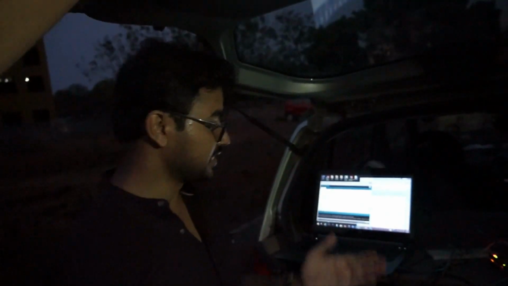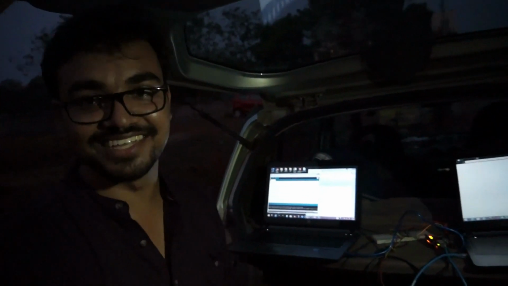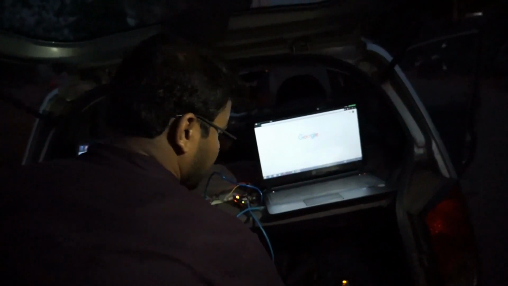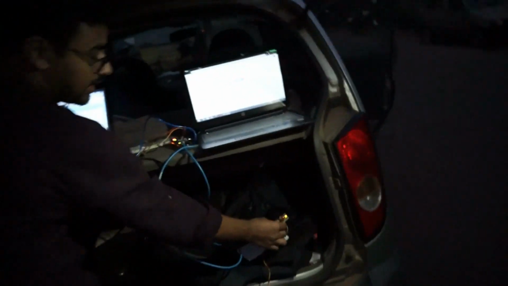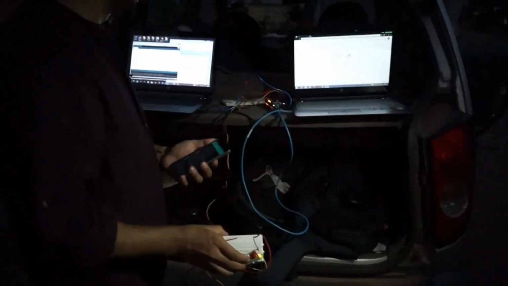I am Associate Professor from the School of Computer Engineering, KIT University, Bhubaneswar, and my students are going to test their equipment on my vehicle. So this is the entire setup, and we have installed this setup within Prachit sir's car. So let's give it a boost. This is the MQ7 sensor over here, and we are going to put that sensor with the silencer, and we are going to sense how much toxic emission level we are going to get.